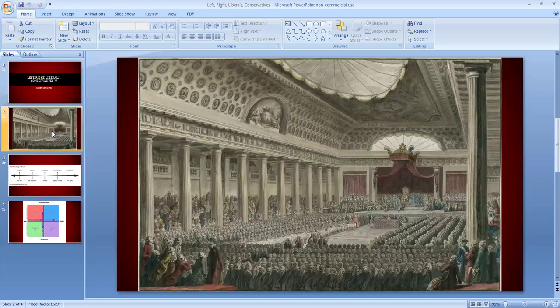Also, speaking about monarchies throughout the world, keep in mind that there are two different types of monarchies, constitutional monarchy and absolute monarchy. Most monarchies in the world today, like Great Britain, Spain, for example, Norway, are constitutional monarchies because the country is ruled by the constitution, no longer by the king or the queen.